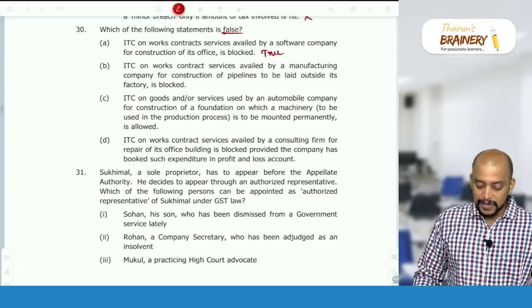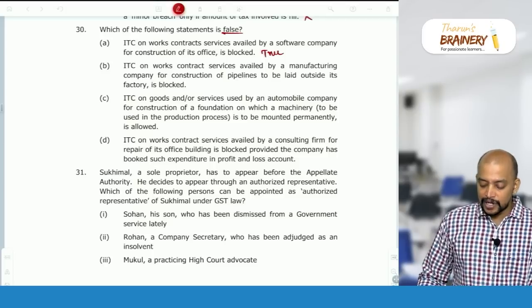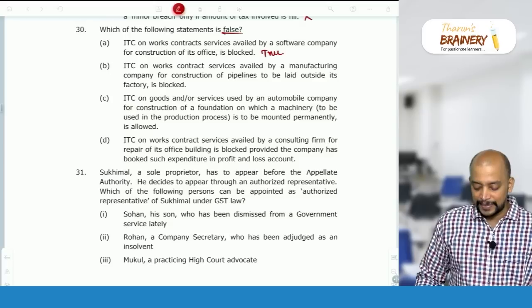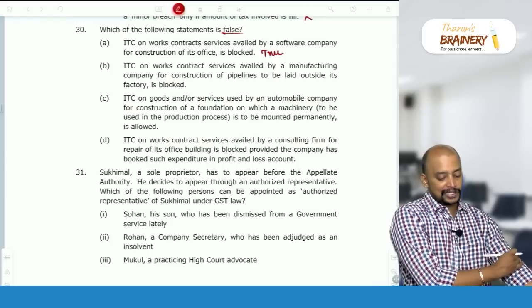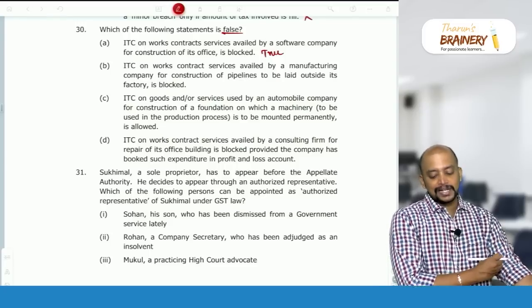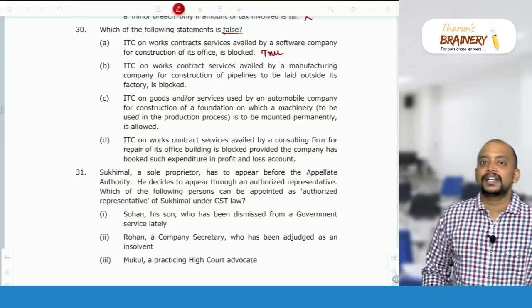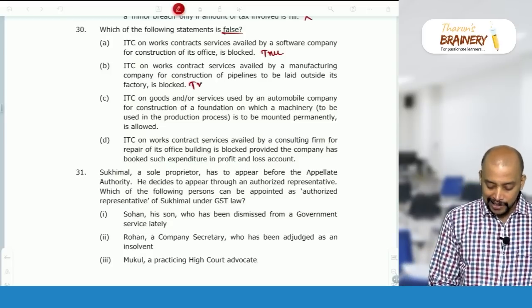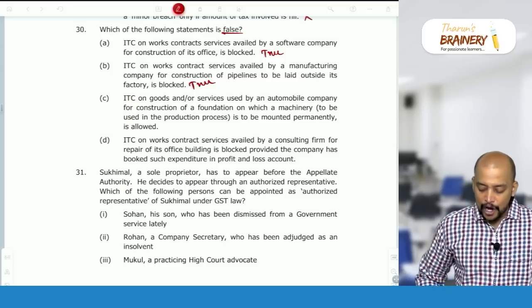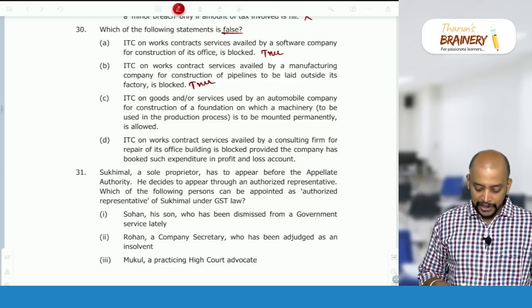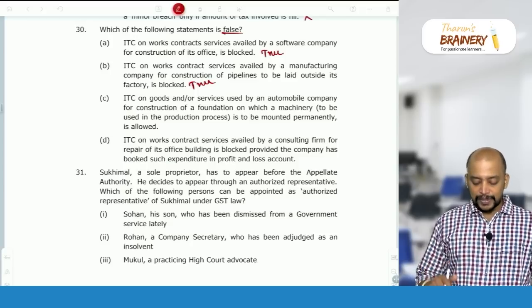Capitalized ITC is blocked. ITC on works contract service availed by a manufacturing company for construction of pipelines to be laid outside its factory is blocked credit. So yes, pipelines laid outside the factory is not covered under plant and machinery. So it's a blocked ITC, that is true. Then ITC on goods and services used by an automobile company for construction of a foundation on which a machinery to be mounted permanently is allowed.